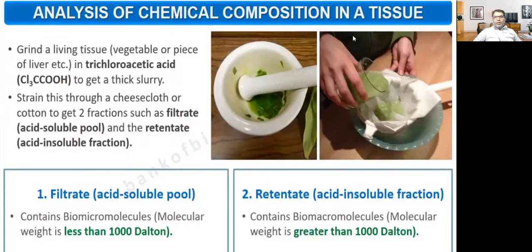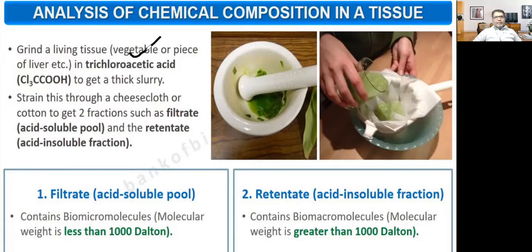Now, how do we analyse the chemical composition of a tissue? If you want to analyse the chemical composition of a plant or animal tissue, you have to take the living tissue.